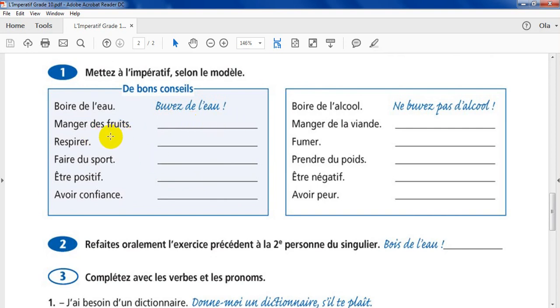Manger des fruits, respirer, faire du sport, être positif, avoir confiance, manger de la viande, fumer, prendre du poids, être négatif, avoir peur. Mettez les verbes à l'impératif, avec vous et encore une fois avec tu.